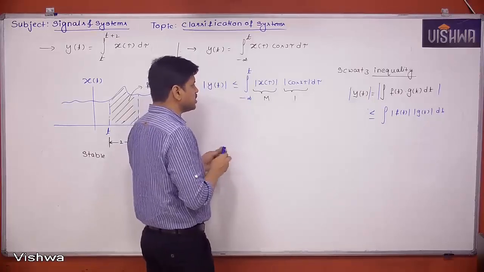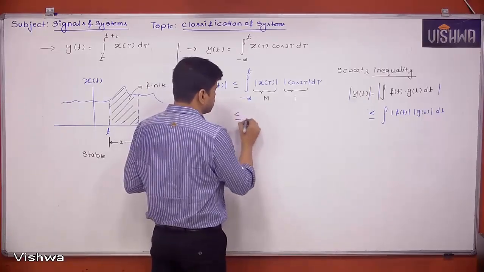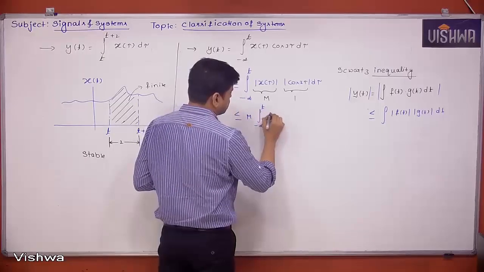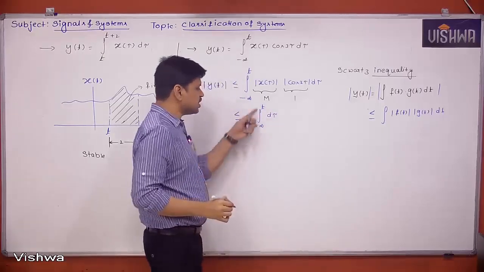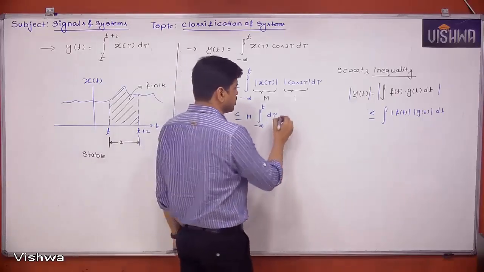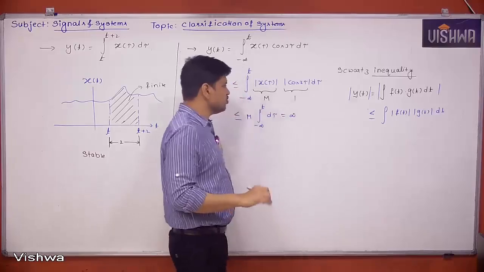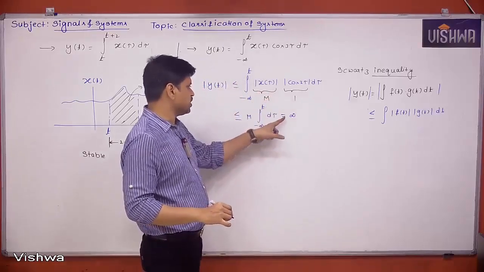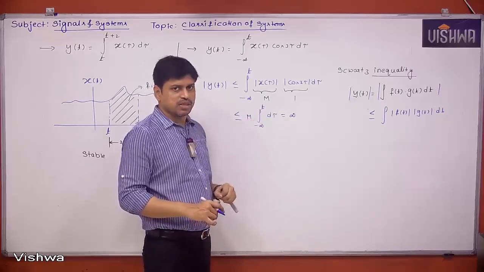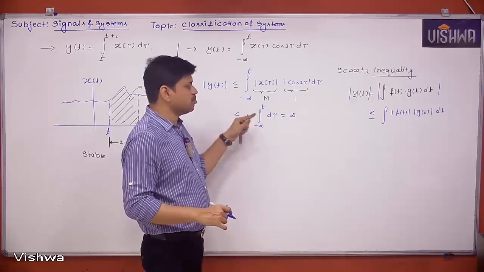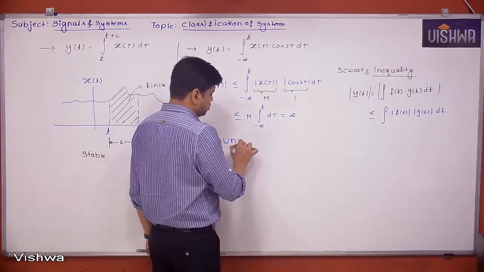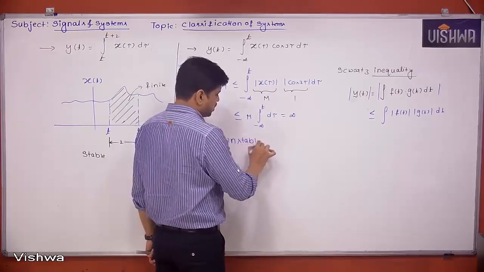Then this integration is again less than or equal to m times the integral from minus infinity to t of d tau. So what is this integration value? t minus of minus infinity, which is going to be infinity. That means even if you take the maximum values, the maximum value of y of t is equal to infinity. That means the signal will become unbounded. So the system is unstable. Okay, take it.